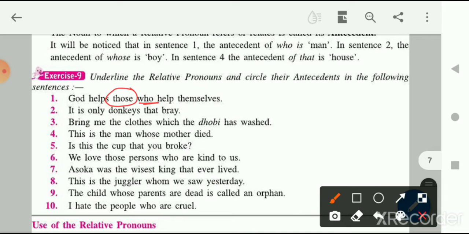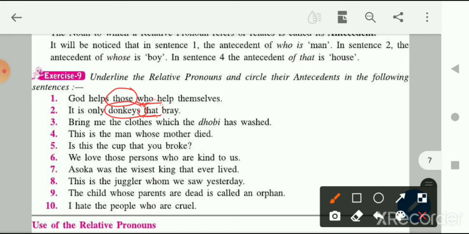Now let's see the second one. It is only donkeys that bray. So here, which is the relative pronoun? That is the relative pronoun. Okay, so let's underline this one. Yes, so that is the relative pronoun and donkeys is the antecedent.